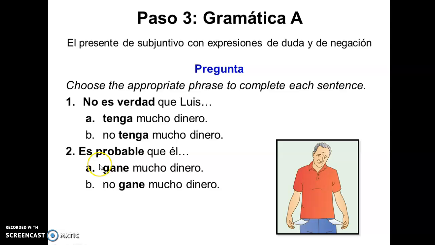And the second sentence, es probable que él, so it's probable that he, and then gane mucho dinero, so makes a lot of money, or no gane mucho dinero, doesn't make a lot of money.